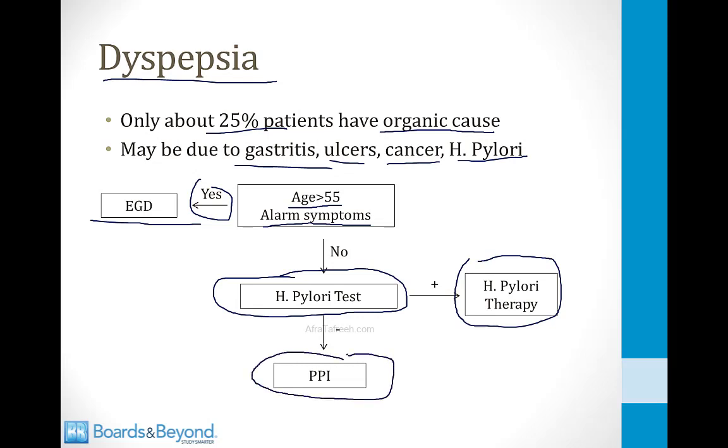And the reason this is done is because proton pump inhibitors treat heartburn and gastritis and ulcers and many of the common causes of dyspepsia. Now, if the patient fails to respond to H. pylori therapy, or if they don't get better on the proton pump inhibitor, then they can be sent for an endoscopy to exclude other causes and try to make an organic diagnosis.